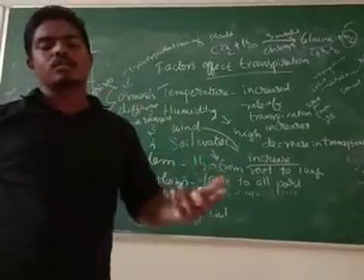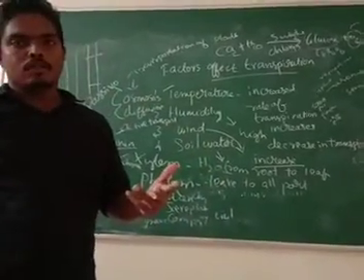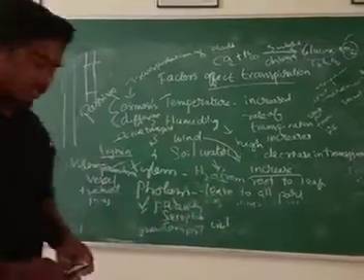Transpiration, I told you, is the amount of water lost in the form of water vapor.